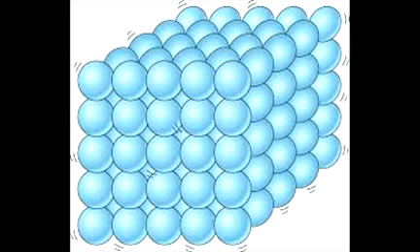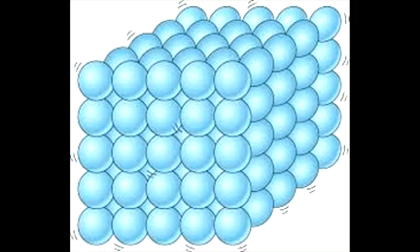Now, in a matter, millions and millions of these tiny particles together take up a shape. So millions of these tiny particles together form a matter. And these tiny particles are called molecules.